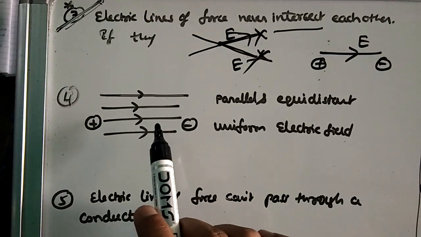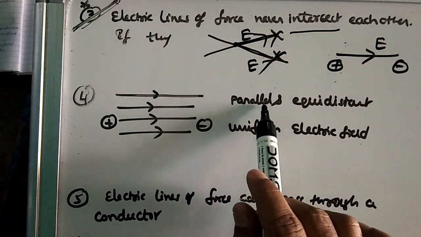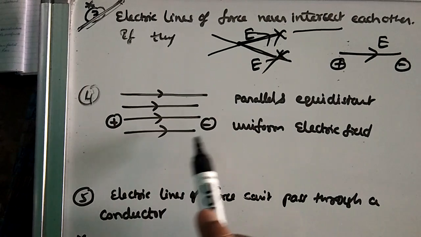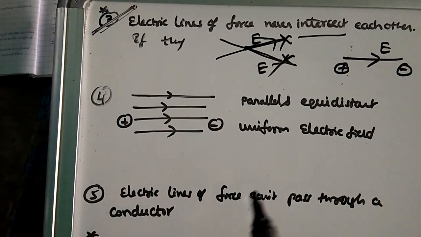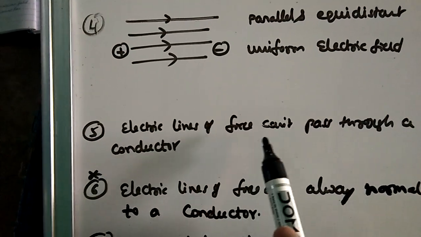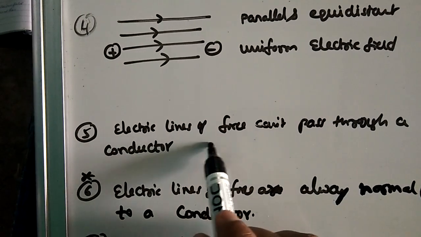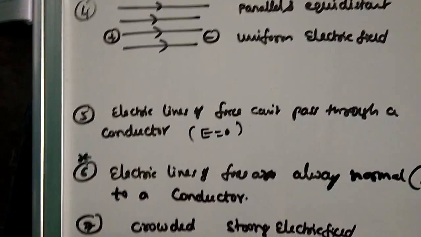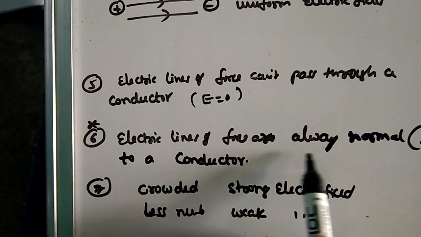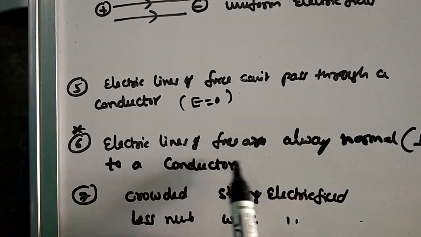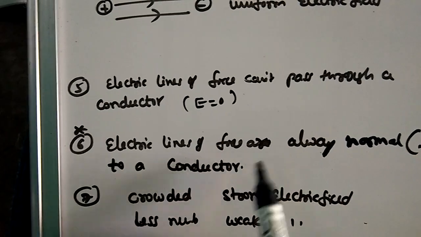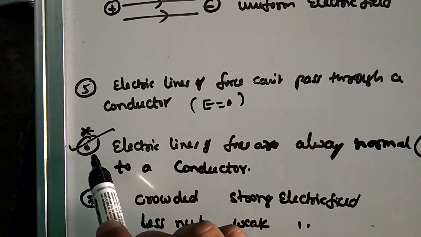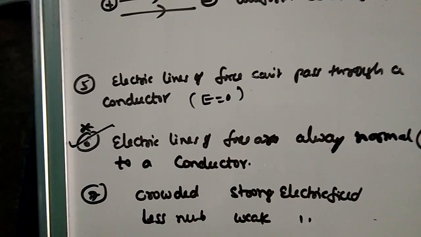Next, the fourth property: electric lines of force are parallel and equidistant. That means a uniform electric field. Next, electric lines of force cannot pass through a conductor. What is the reason? Inside the conductor electric field is zero. That is why there are no electric lines of force. Electric lines of force are always normal, perpendicular, to the surface of the conductor. Remember this thing. I will ask you in the second chapter.